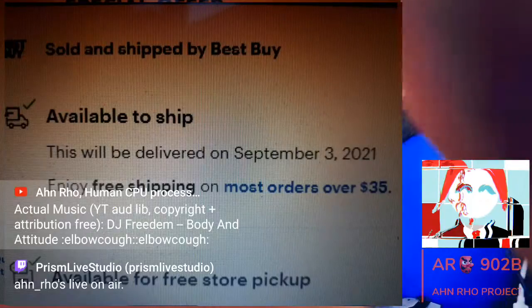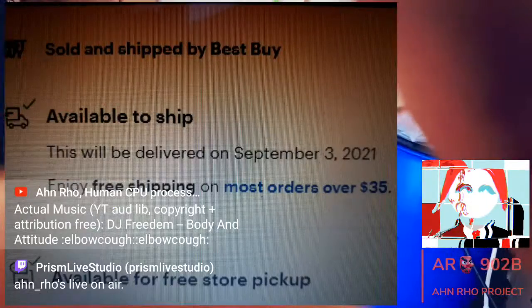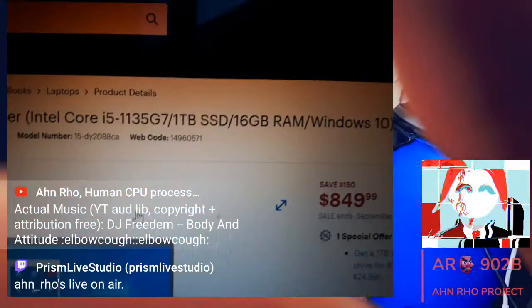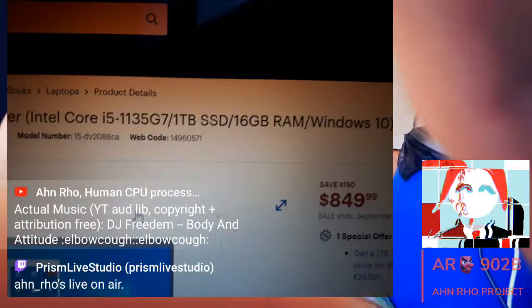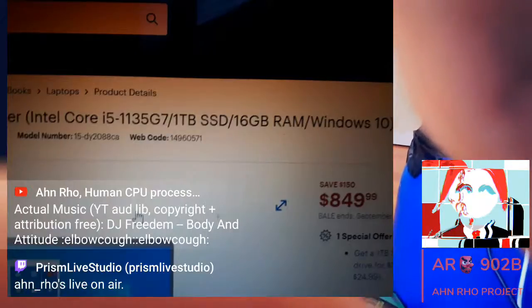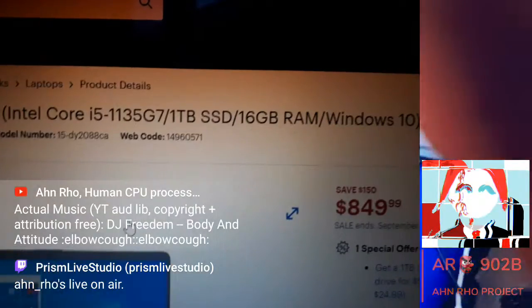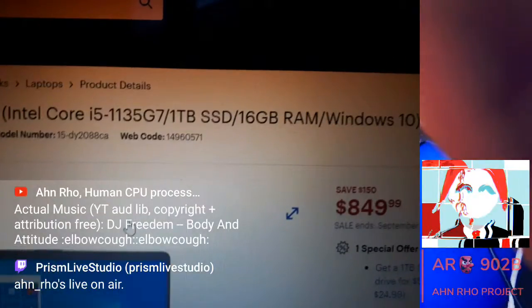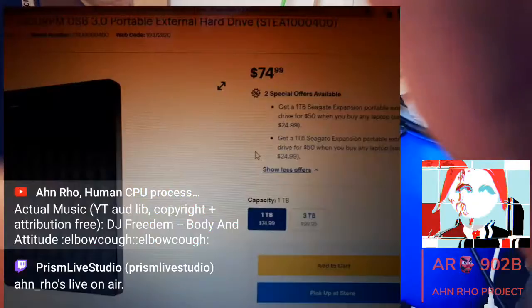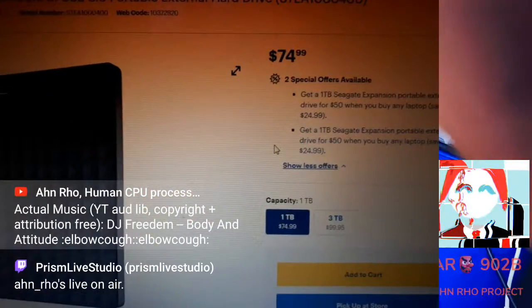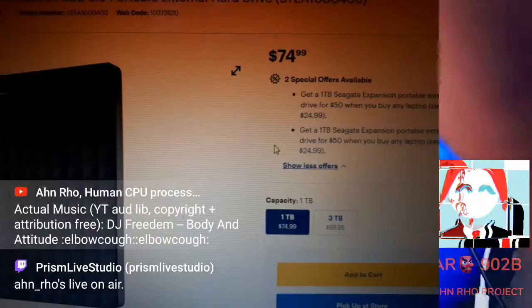Available to ship, right? Free shipping for orders over $35. First of all, this laptop, right? This i5, Intel Core 5, 11th generation, 1 terabyte SSD, 16 GB RAM, Windows 10, 4.2 gigahertz, and then for this hard drive that is 4 terabytes as opposed to the 2 or the 5, 4 terabytes, $115.